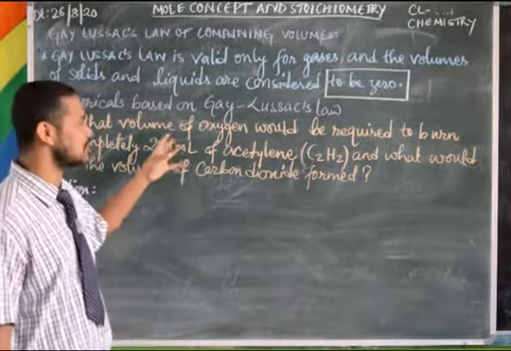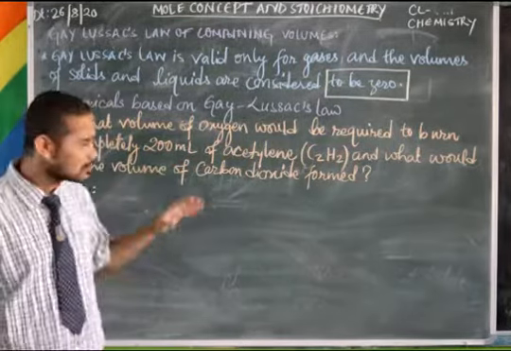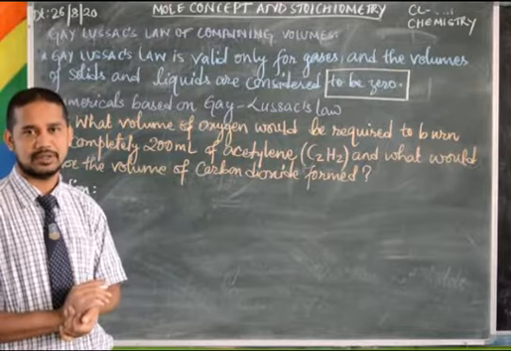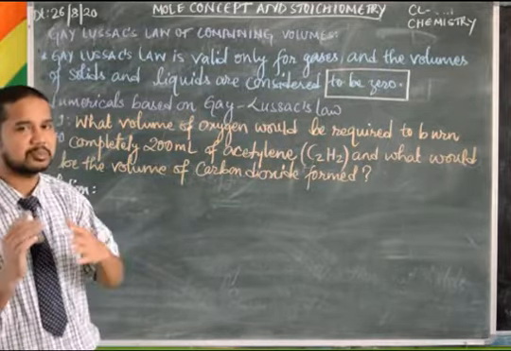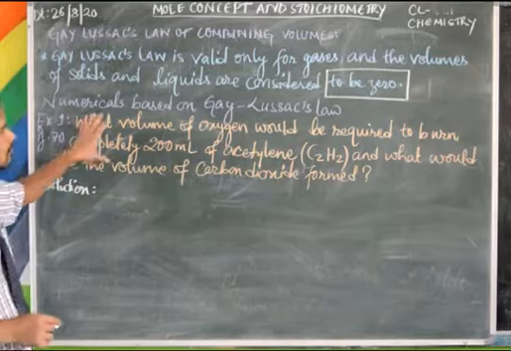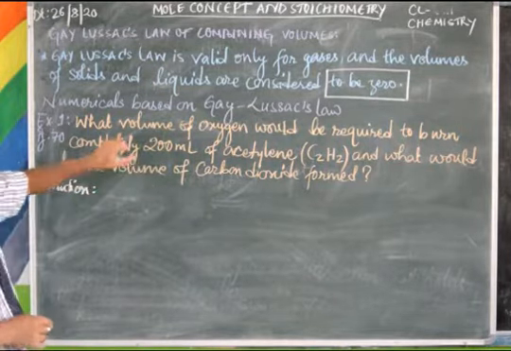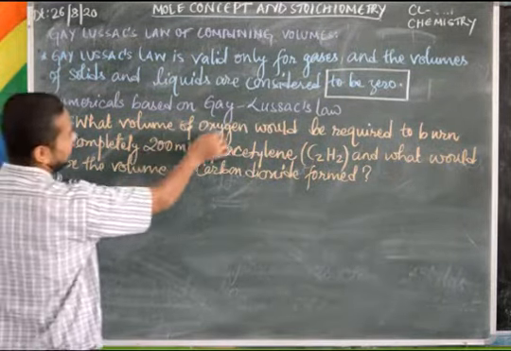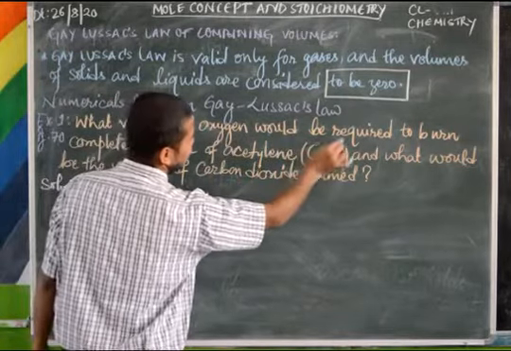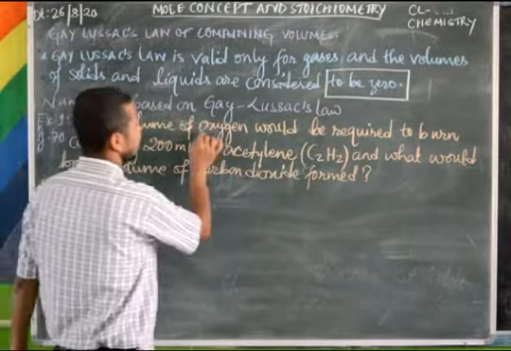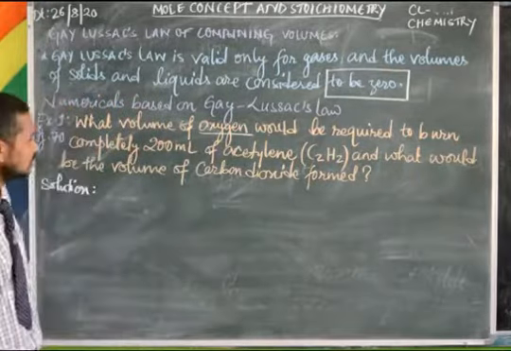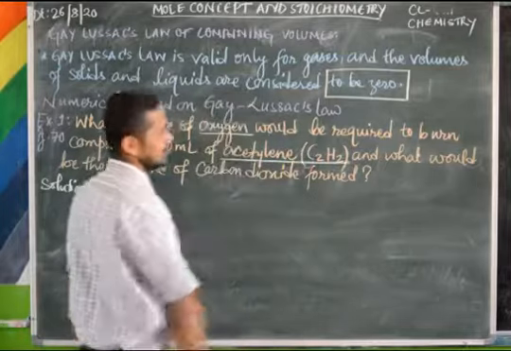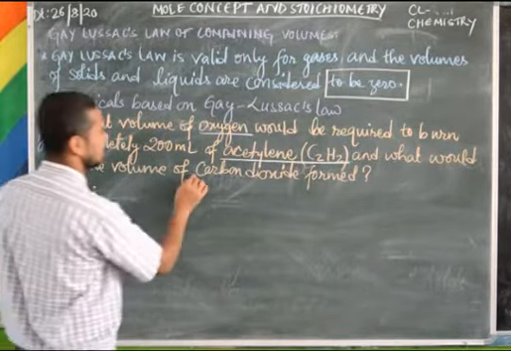So they are writing the chemical reaction in a sentence. You have to write this in the form of a chemical equation. Okay, then you will be proceeding. So first of all, you have to convert this sentence into a chemical equation. So what volume of oxygen would be required to burn? That means for burning what are we using? Oxygen. One reactant is oxygen and another reactant is acetylene. And what is the product we are getting? Carbon dioxide.